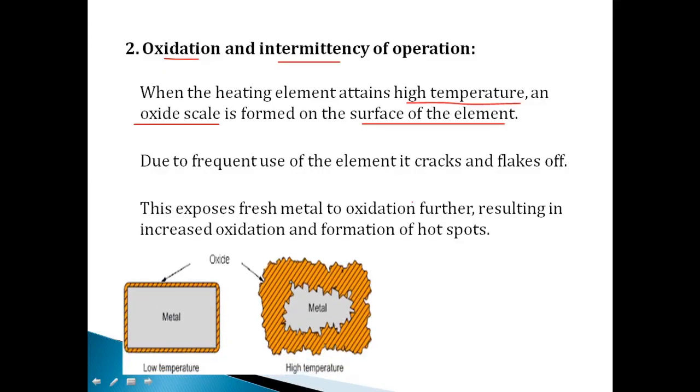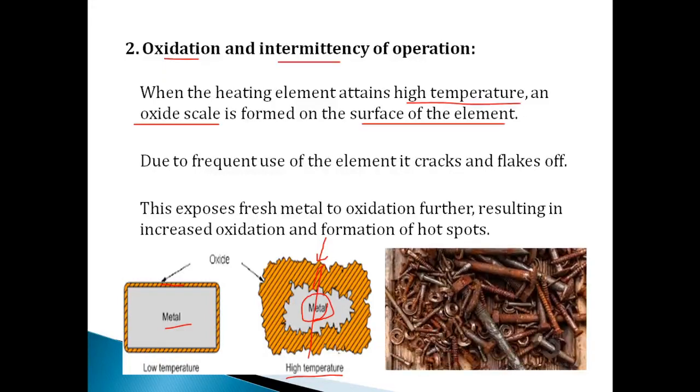So this is how it looks. The metal will be there, you can look at the picture. There is a metal, and when we give a low temperature, the percentage of oxide is very less. Oxidation is very less. When we operate it at high temperature, then oxidation is very high, and look at this. It is going in depth. At a certain point, it will just break completely. The metal will be completely broken. So that is the concept of oxidation.